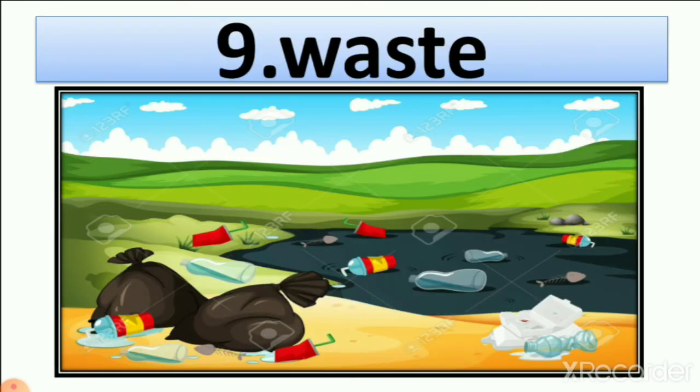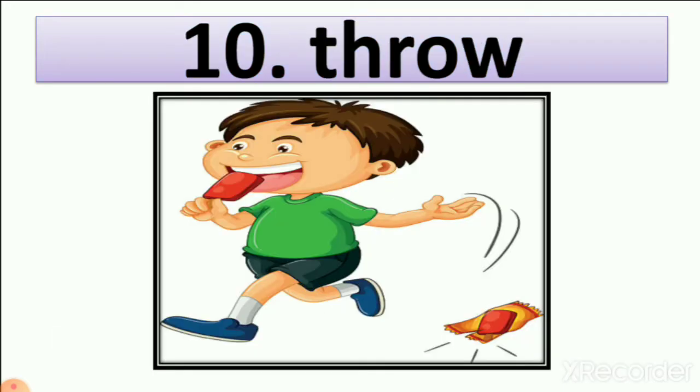Number 9, waste. When we are eating chips, the wrapper of chips, where do we throw it? In the dustbin. So it is waste. We are not eating the wrapper of chips. So it is waste.